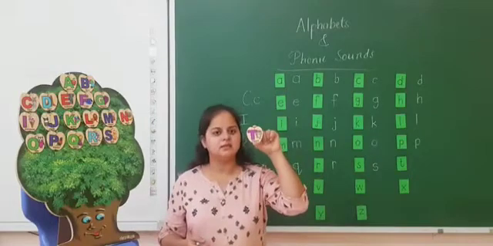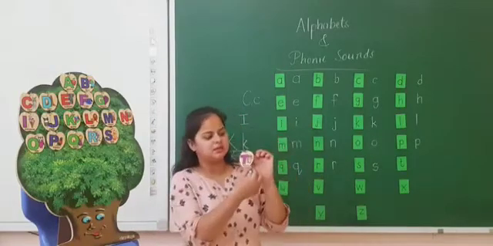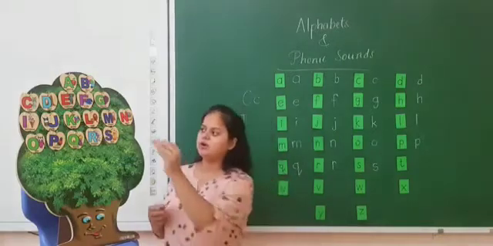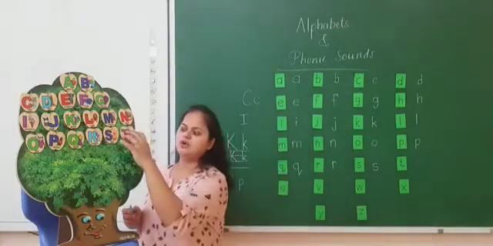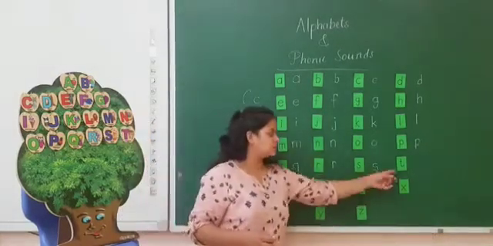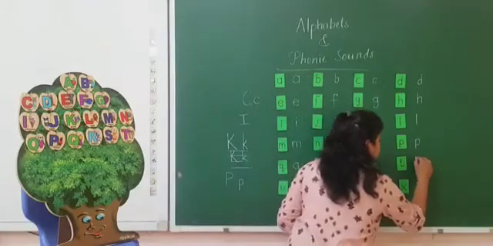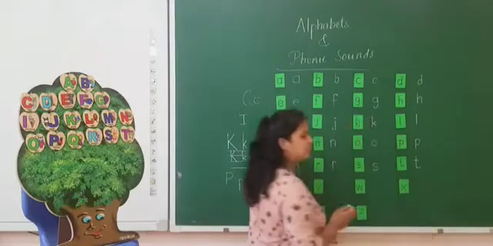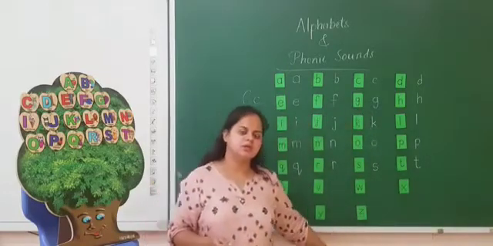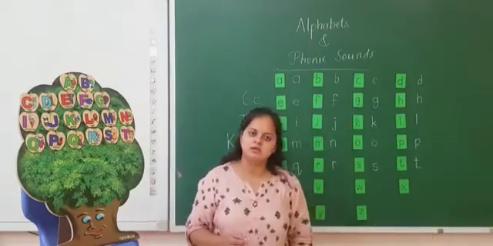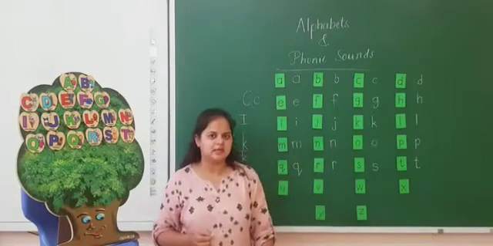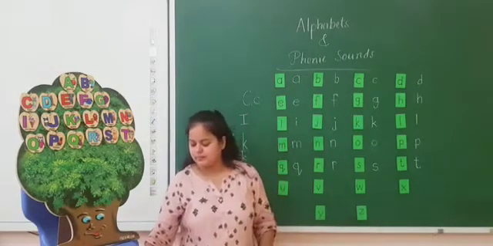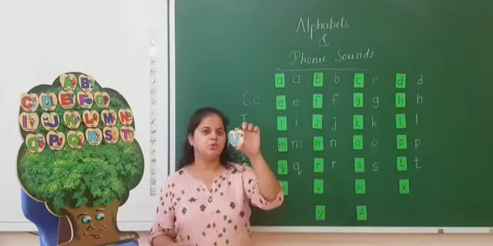The next is letter T. Here is the capital T and the picture of a tiger you can see here. T for tiger. Here is a small t: standing line, a little curve and a small slanting line here. T sounds T. T, tiger. T, toy.